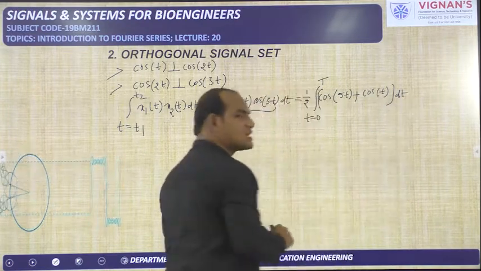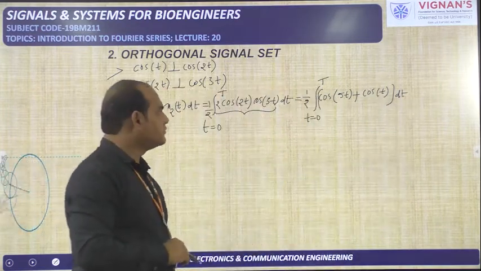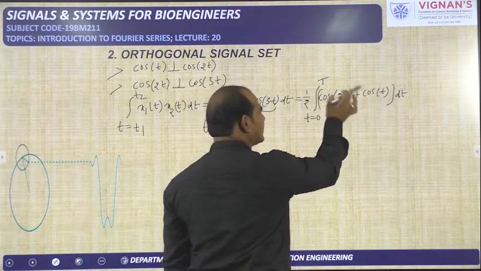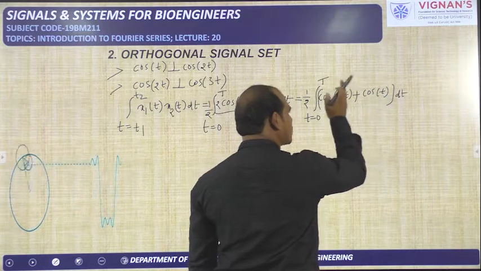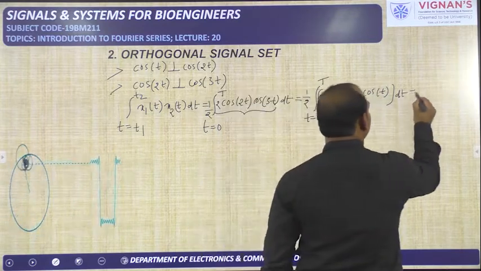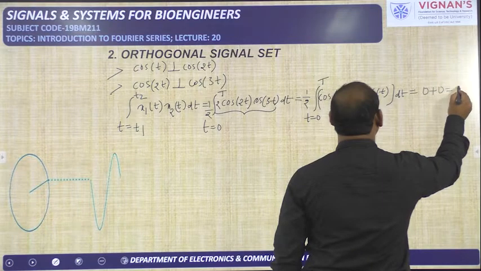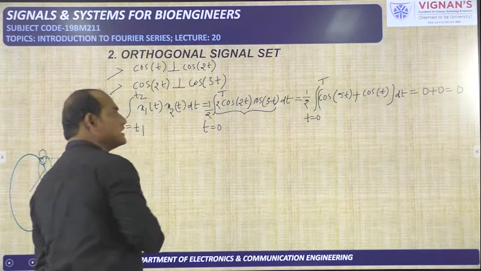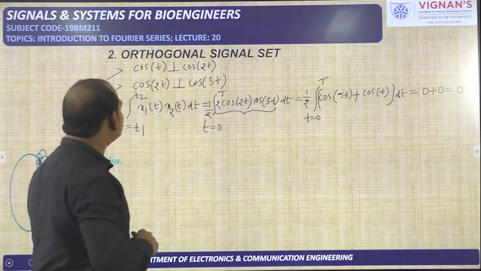For these two cos terms we need to do the integration individually: integral cos 5t dt plus integral cos t dt. Integrating a cos function over one period gives 0 plus 0, which is equal to 0. So we have proved that the orthogonality condition is satisfied.